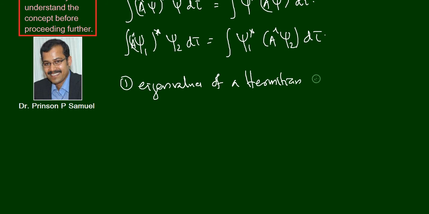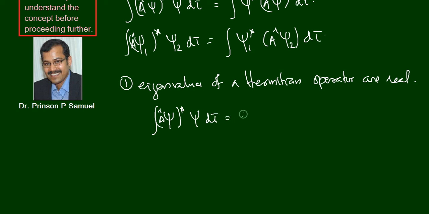We already know that the integral of A cap psi star psi d tau is equal to the integral of psi star A cap psi d tau. This is the condition for an operator A cap to be Hermitian, and we are going to prove that the eigenvalues of this Hermitian operator A cap are real.